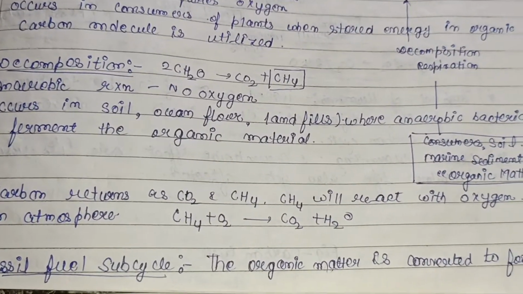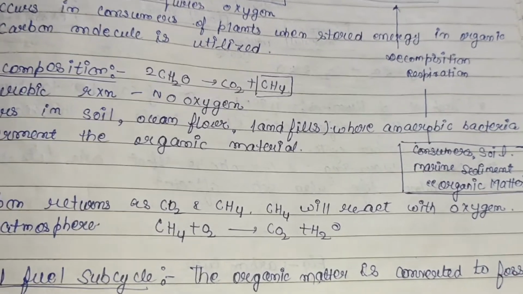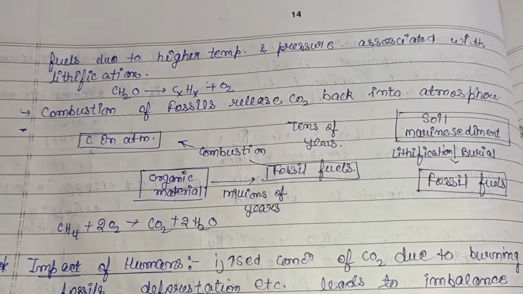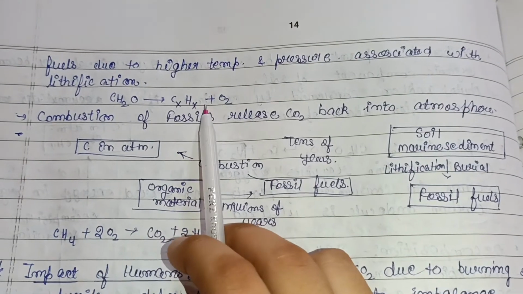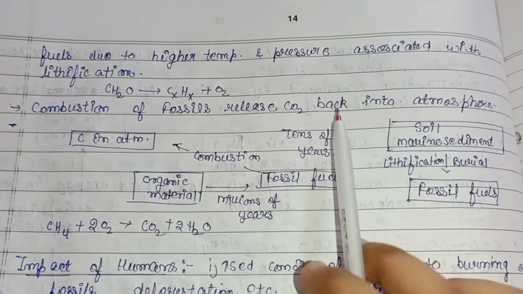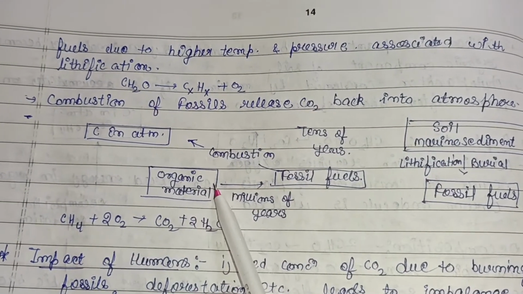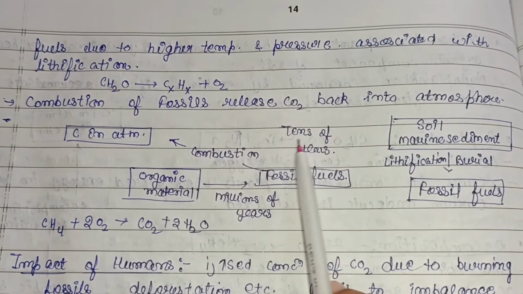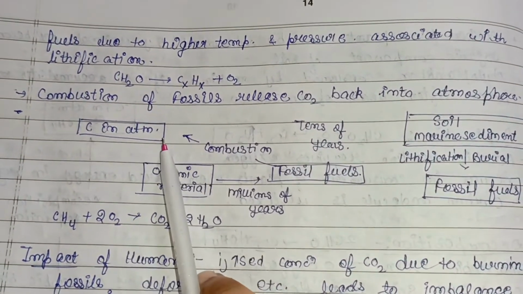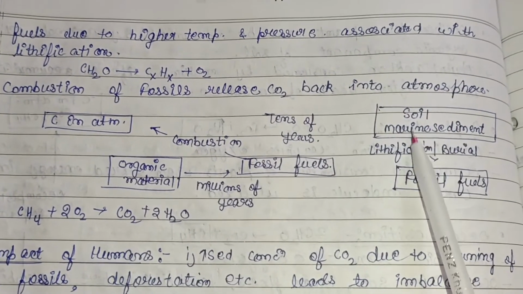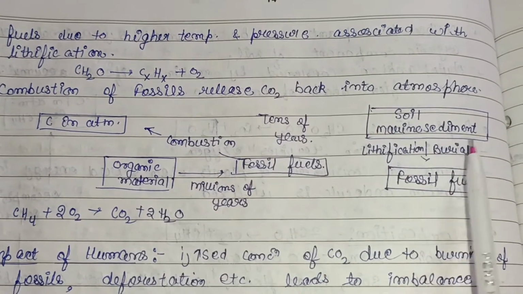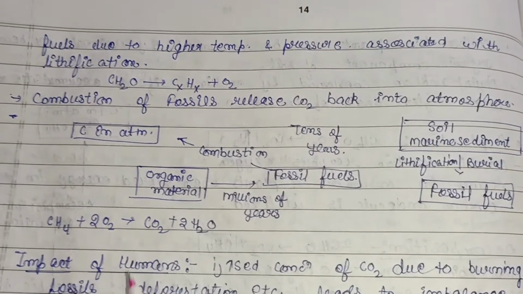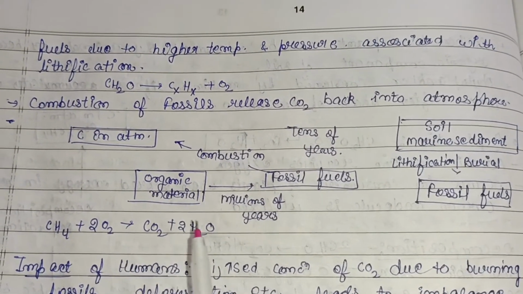Then the fossil fuel subcycle. The organic matter is converted to fossil fuel due to the higher temperature and pressure that is associated with lithification. So here CH2O is converted into CSHX plus O2. Combustion of fossils releases CO2 back into the atmosphere. So this is any organic material, then over millions of years it becomes fossil fuel, and by the process of combustion, again carbon is released into the atmosphere. The soil and marine sediments, due to the process of lithification and burial, that is extreme pressure and heat, get converted into the fossil fuel. So CH4 to O2, CO2 and H2.